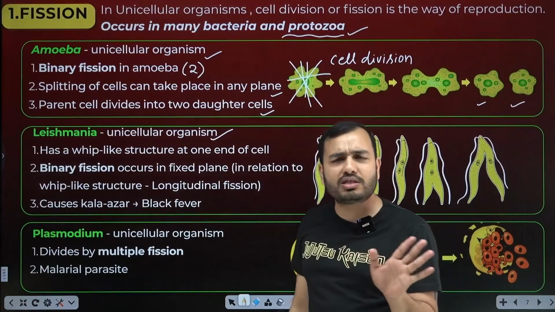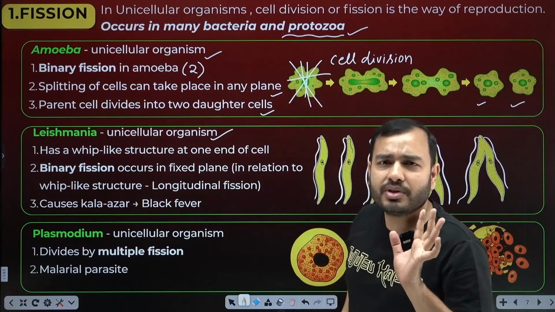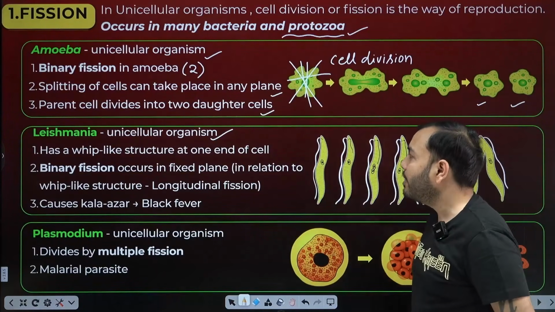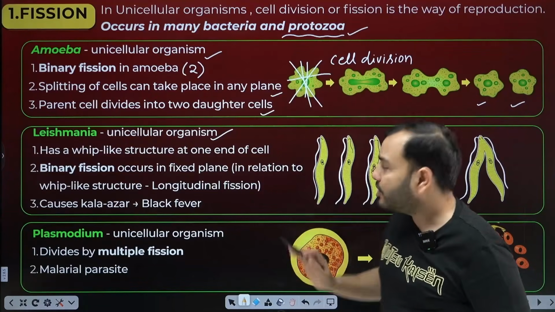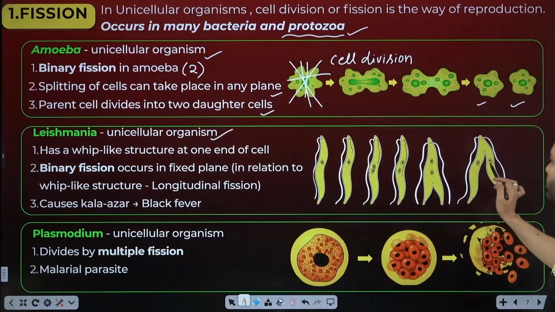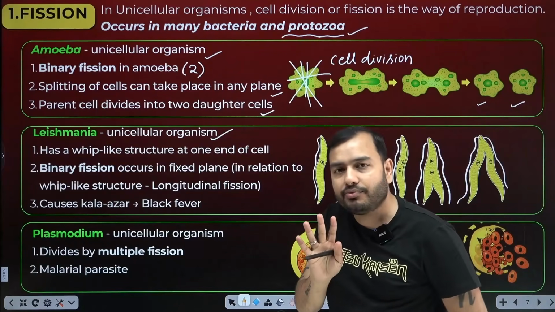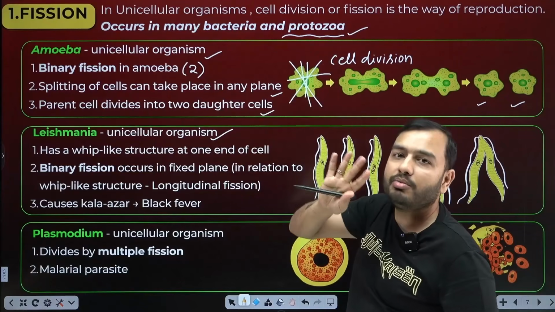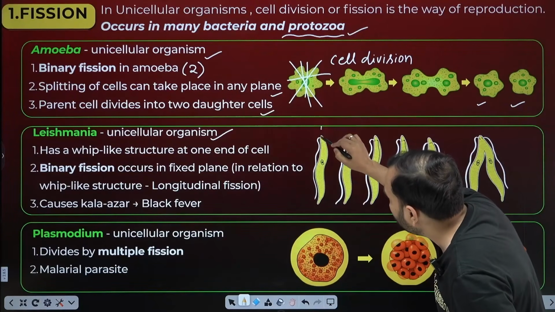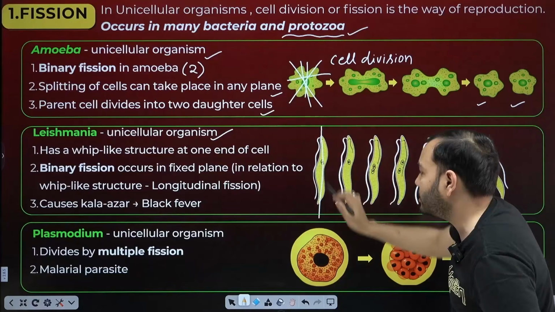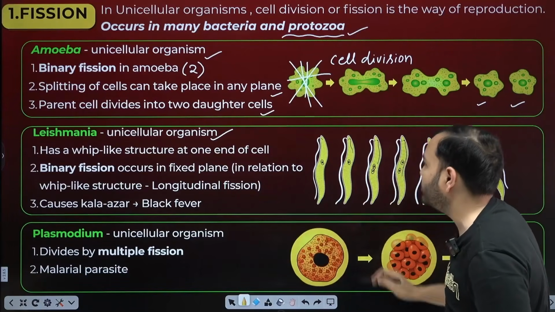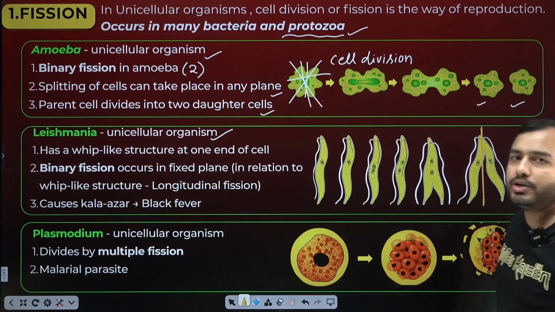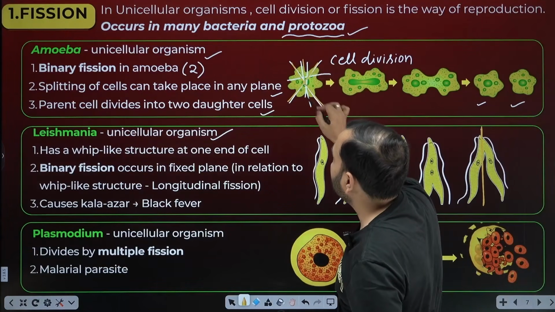What kind of organism is it? It is also unicellular, small, not visible, single-celled. It has a whip-like structure, beta. One thing to note here is that it also shows binary fission. It breaks from 1 to become 2. But its binary fission cannot happen anywhere haphazardly like in amoeba. It happens in a single plane. It will cut like this, so that one whip remains on one side and a second whip is formed on the other side. It will only split in the longitudinal plane, whereas amoeba can split in any plane.